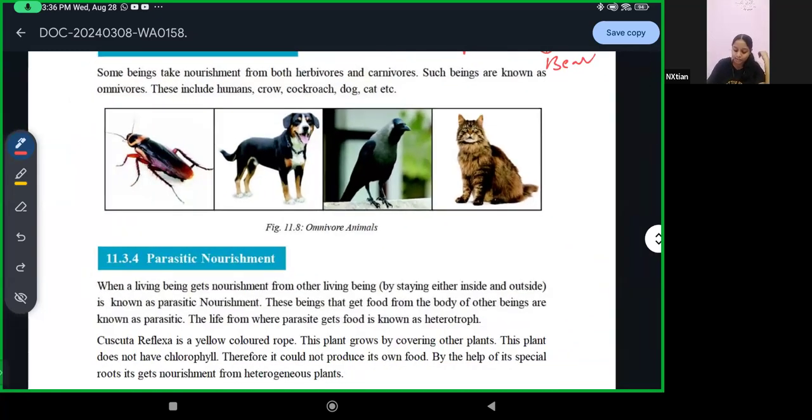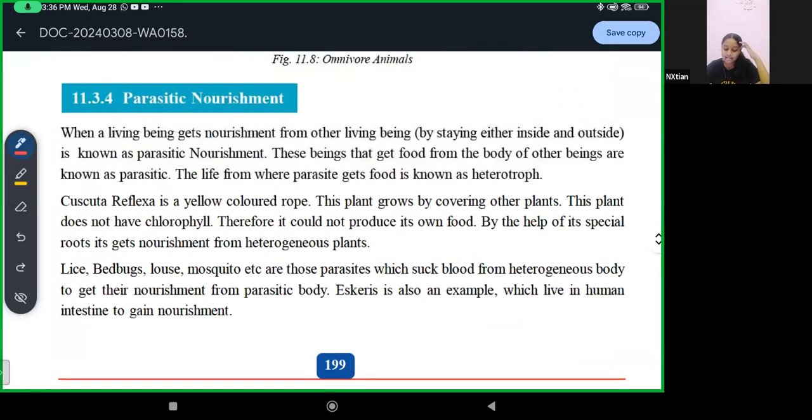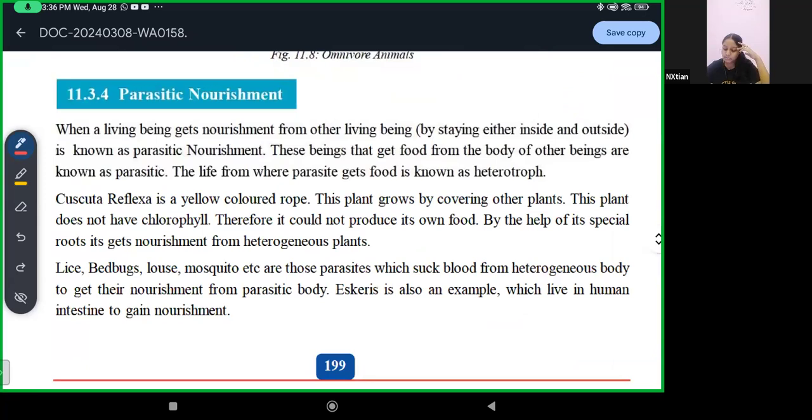Then we have parasitic nourishment. When a living being gets nourishment from another living being by staying either inside or outside, it is known as parasitic nourishment. These beings that get food from the body of other beings are known as parasites. The living being from where the parasite gets food is known as the host.